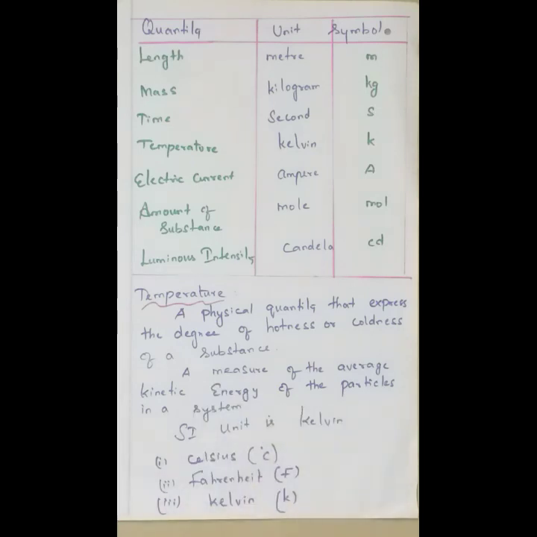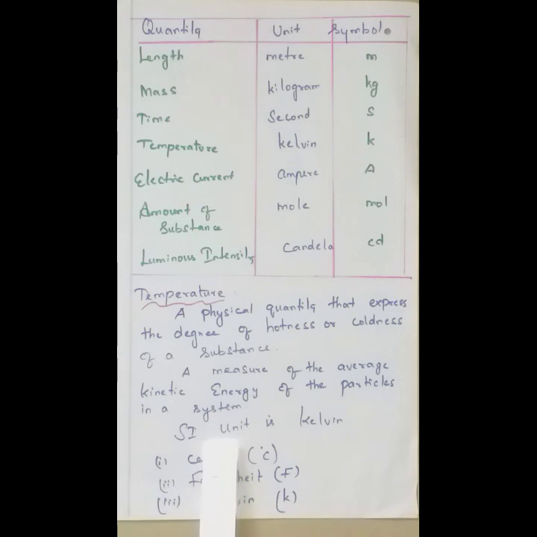Okay, energy has two types. One is potential energy, the other one is kinetic energy. Suppose water is taken in a vessel and we are heating that substance, the water molecules, the hydrogen and the oxygen, are moving here and there. So it's kinetic. Kinetic means it is motion. The movement of the hydrogen and the oxygen will be very fast. So it is also called a measure of the average kinetic energy of the particles in a system. So these are two definitions for temperature.